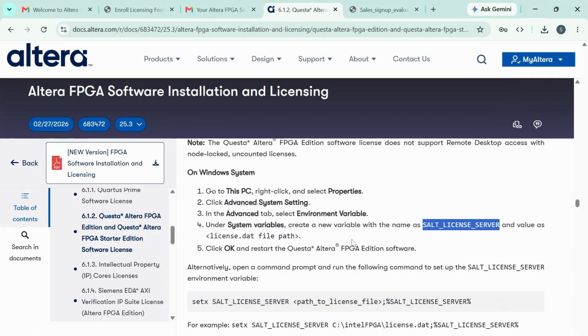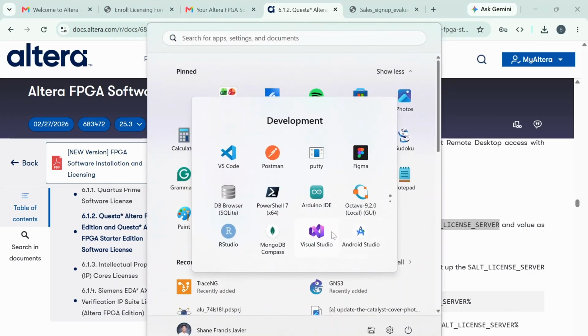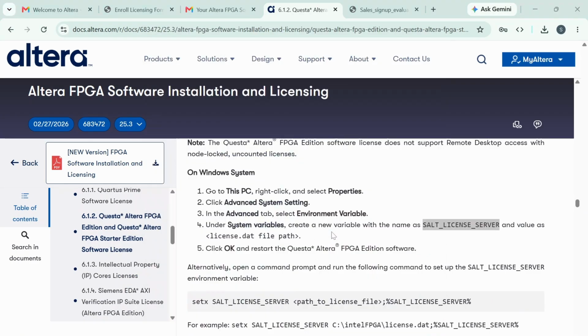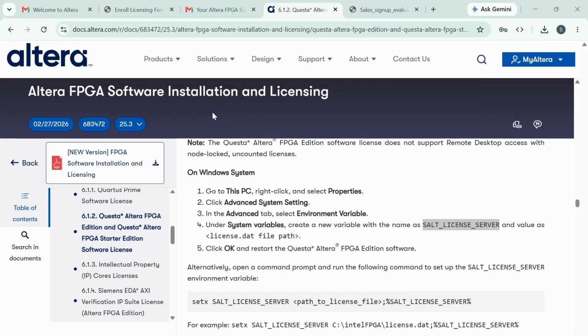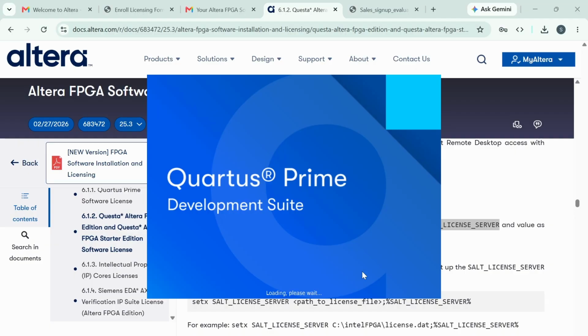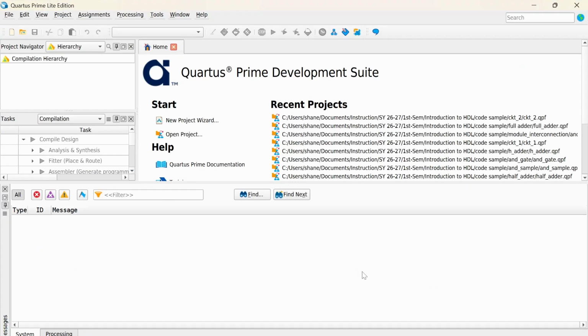So if we try to launch the Quartus application, you can see that it is working properly.